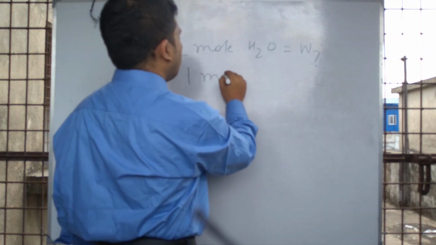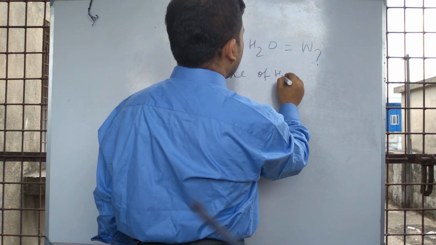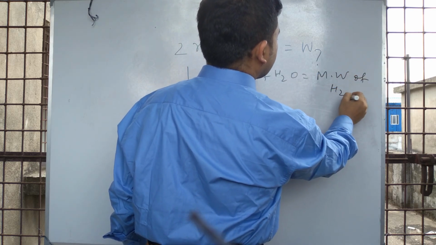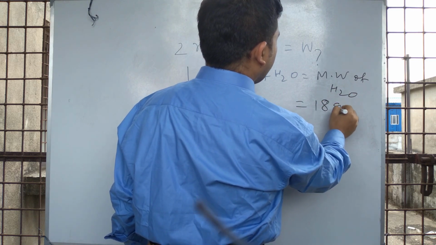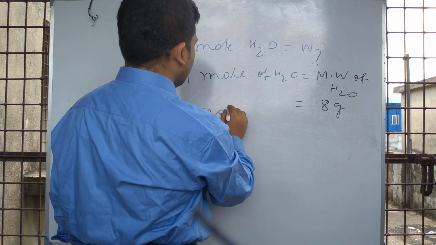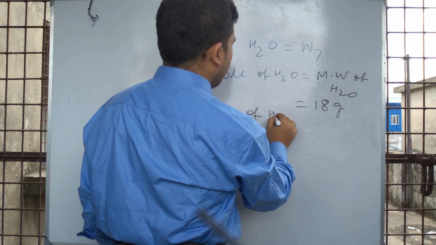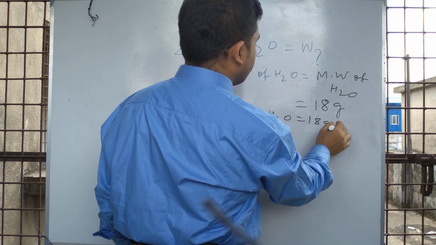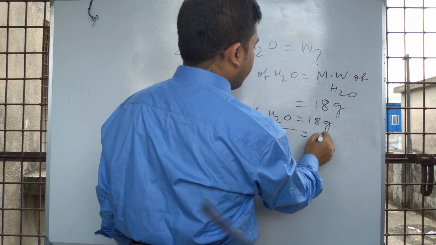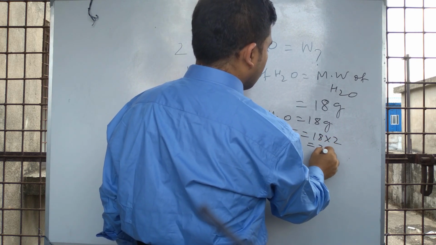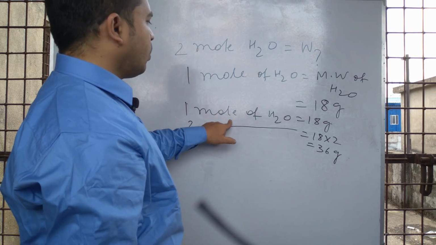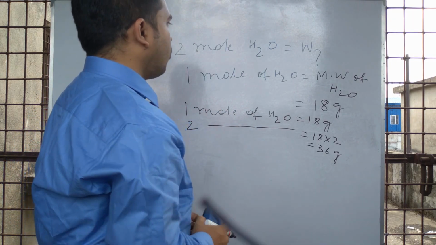We know that the weight of 1 mole of water equals the molecular weight of water, and the molecular weight of water is 18 gram. So 1 mole of H2O equals 18 gram. So 2 moles equal 18 into 2 gram, 36 gram. So 2 moles of water means 36 gram of water.